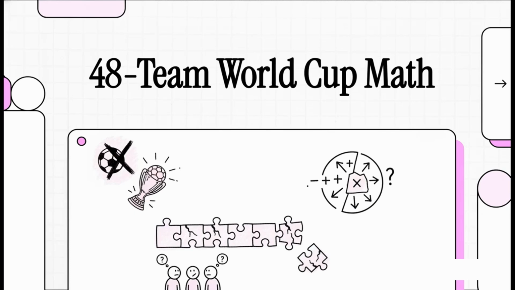We all absolutely love the drama of the World Cup, right? But behind the scenes of the expanded 2026 tournament, there is actually a massive structural nightmare brewing. The mathematics governing who advances and who goes home have been fundamentally altered, and let me tell you, it's not necessarily for the better. We're going to dive into this explainer and see exactly how the new 48-team format creates hidden mathematical flaws that could literally punish your favorite teams.